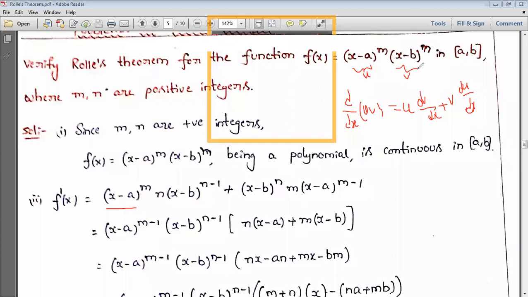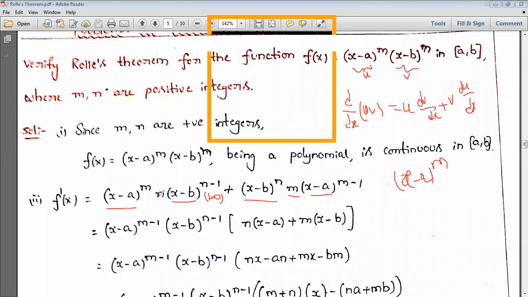Next, dv by dx means the derivative of this one. This is in the form of x power n notation, so n into x minus b whole power n minus 1. Of course, if you apply the derivative to x minus b, we get 1 minus 0. Plus v, which is x minus b whole power n, and the derivative of u. u is x minus a whole power m, which we chose as u, so m into x minus a whole power m minus 1.